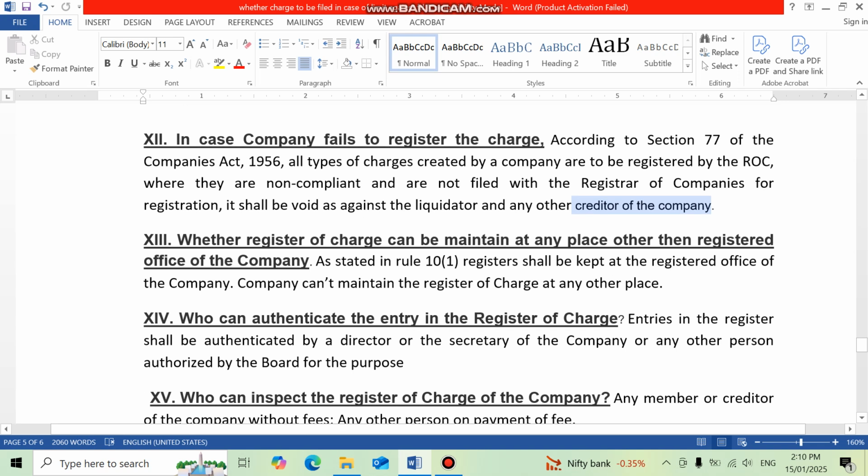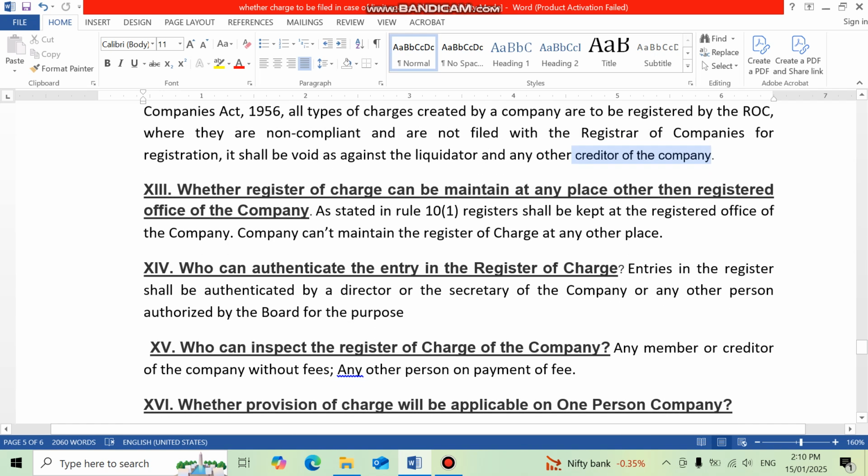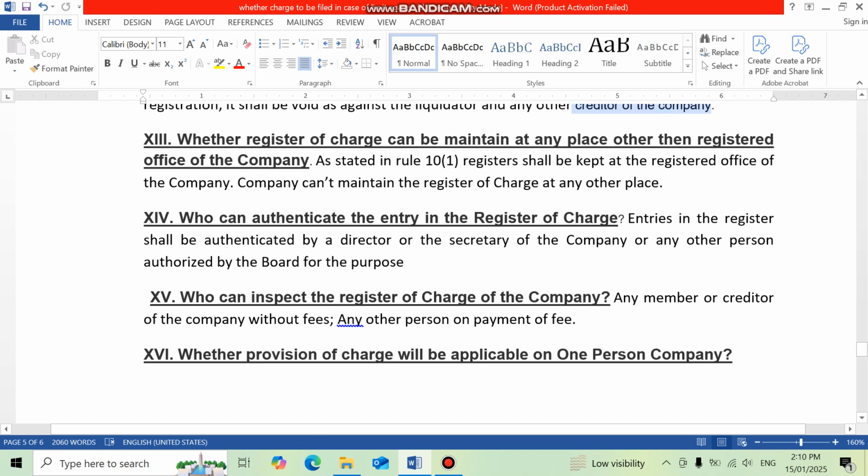Now the next, 13th question is whether register of charges can be maintained at any place other than registered office of the company. As per Rule 10.1, the register shall be kept at the registered office of the company. Company cannot maintain the register of charges at any other place. And who can authenticate the entry in the register of charges? The entries in register of charges shall be authenticated by the director or the secretary of the company or any other person authorized by board for this purpose.